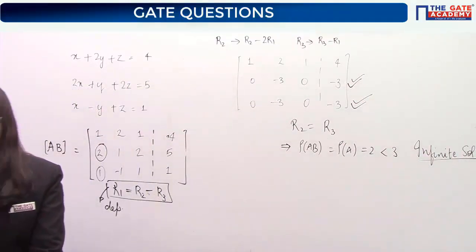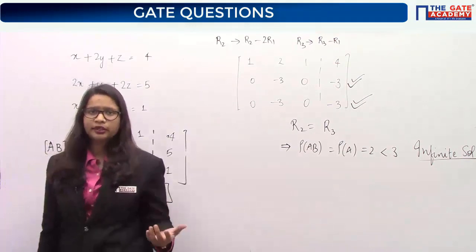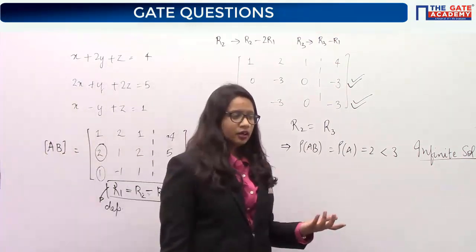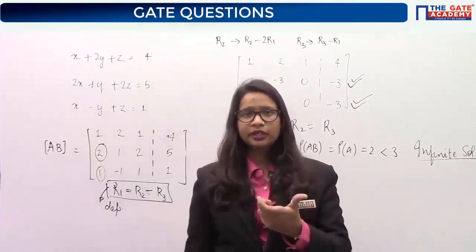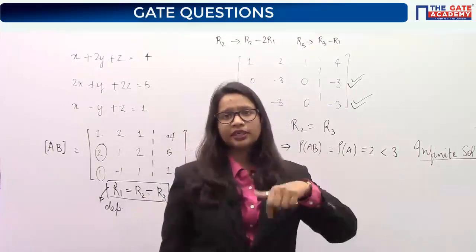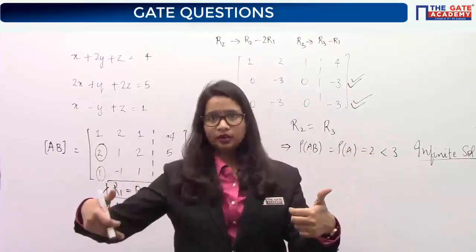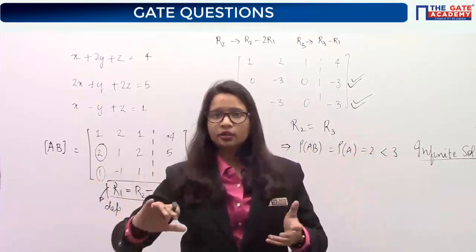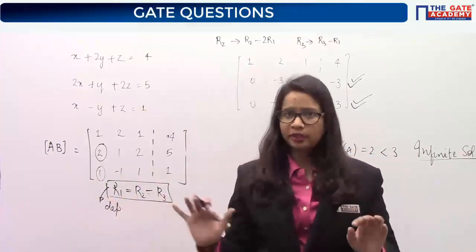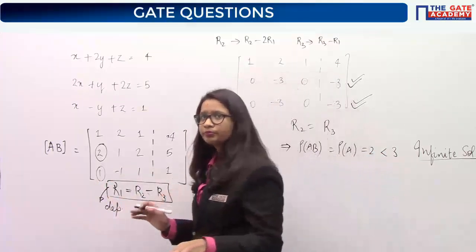Option D means no feasible solution, means no solution. Feasible means something is feasible means it is possible, and not feasible means not possible. So no feasible solution means the condition of no solution only.